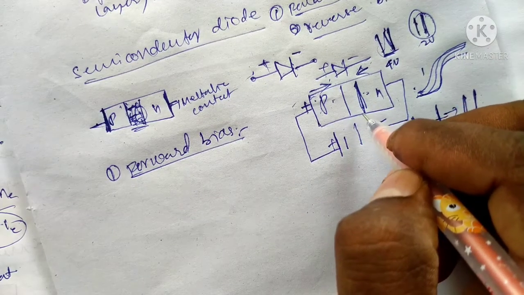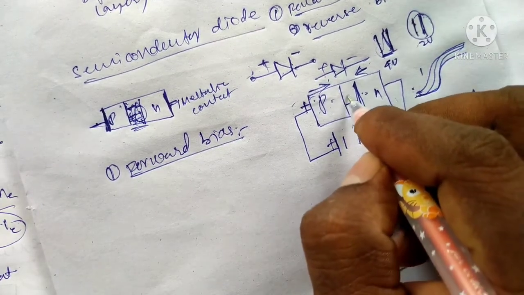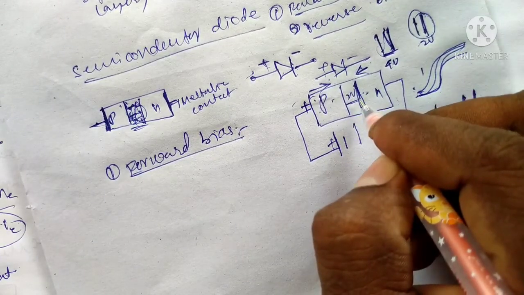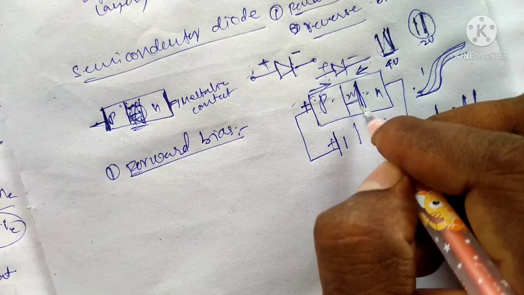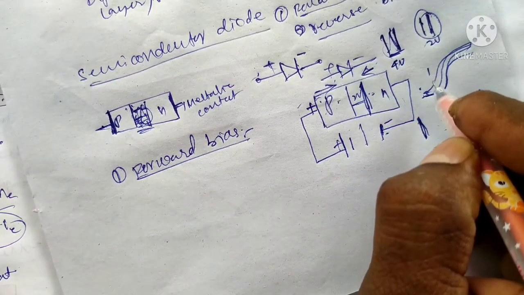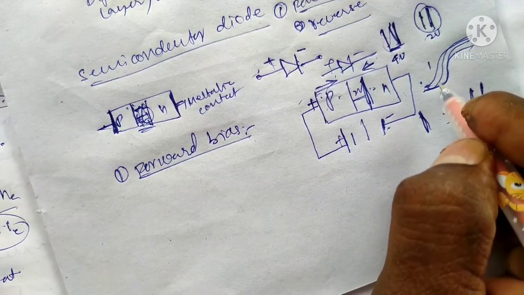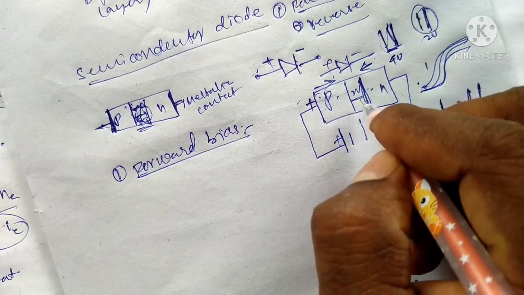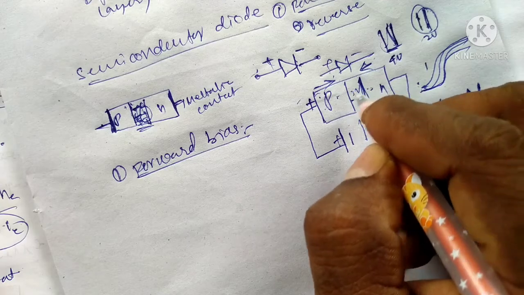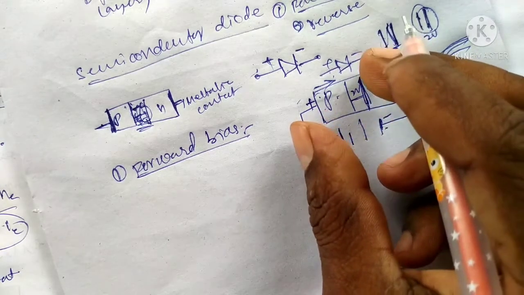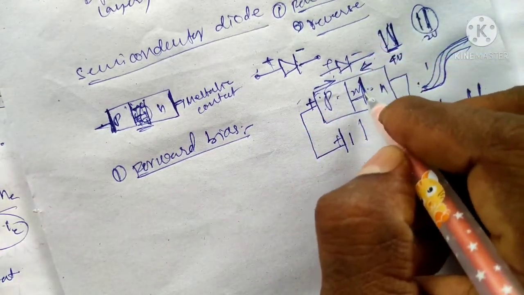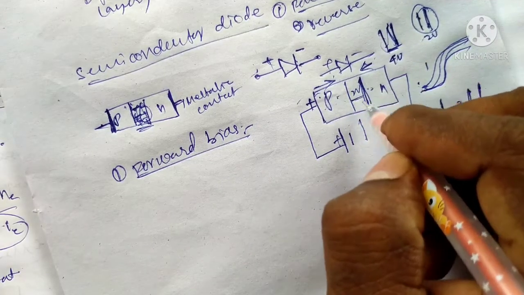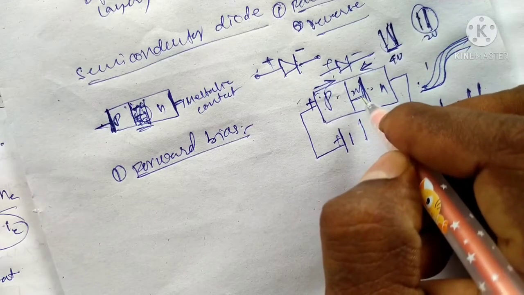If it is a low voltage, suppose the depletion layer is 2 volts and we apply 1.5 to 2 volts, we get a small amount of current. Electrons easily jump from N to P because the depletion layer is very small, and holes also jump from P to N, so we get a small amount of current.